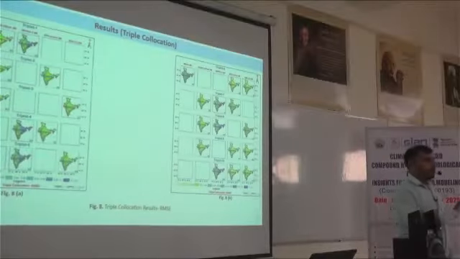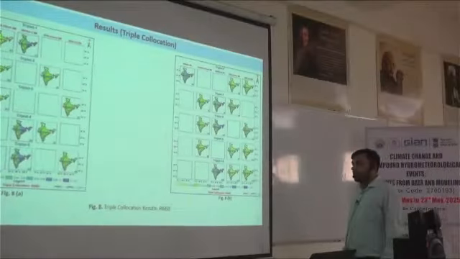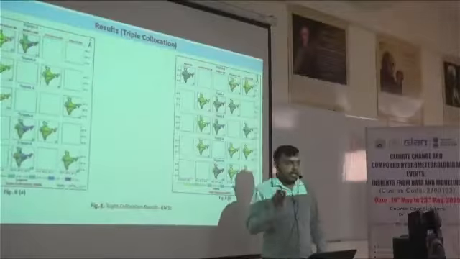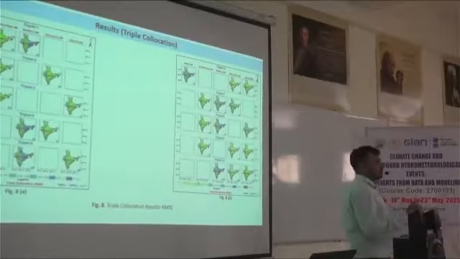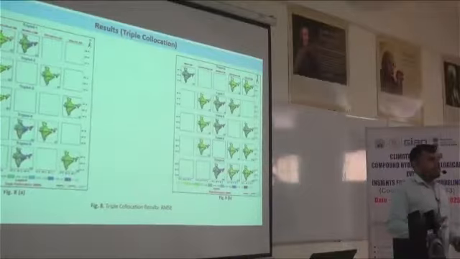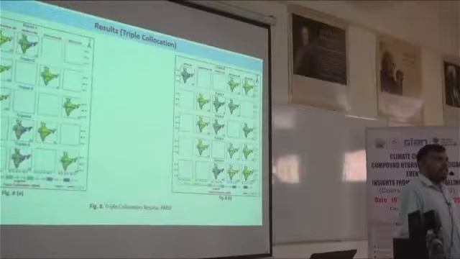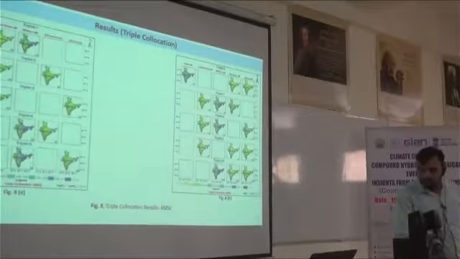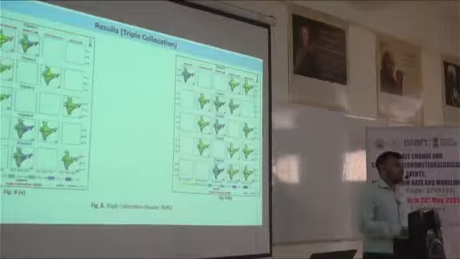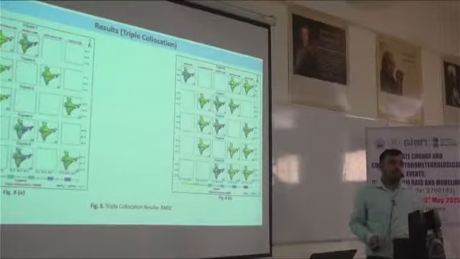But in triple collocation, it is not like that. We are not treating any data set as perfectly observed truth. Every single data set has its own value, and we are treating every data set the same.